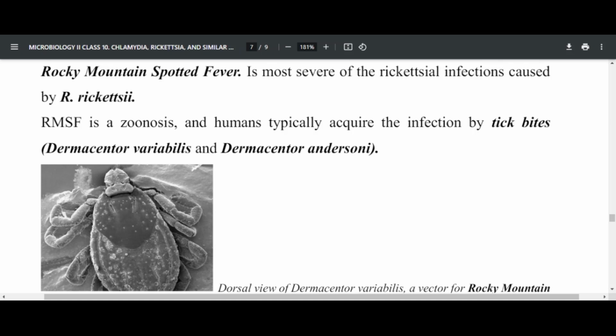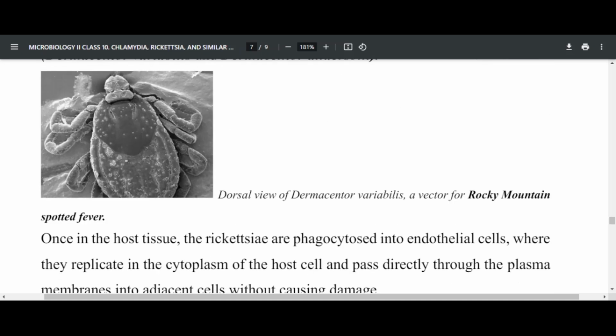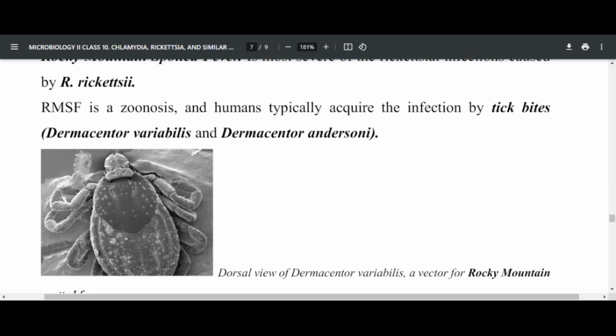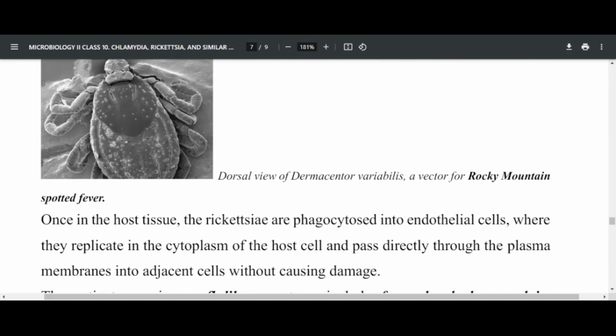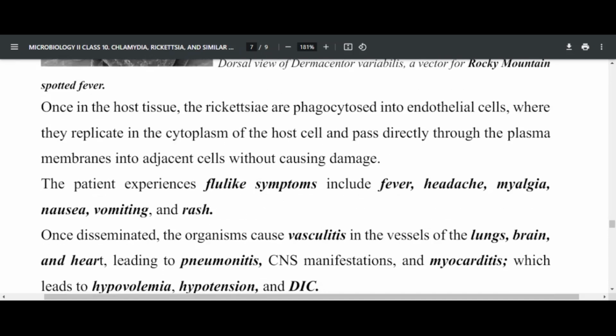It is a zoonotic disease, because these infections are transmitted by tick bites from other animals. For example, Dermacentor variabilis and Dermacentor andersoni are ticks that can transmit Rickettsia rickettsii through tick bites. This is a dorsal view of Dermacentor variabilis, a vector for Rocky Mountain spotted fever.